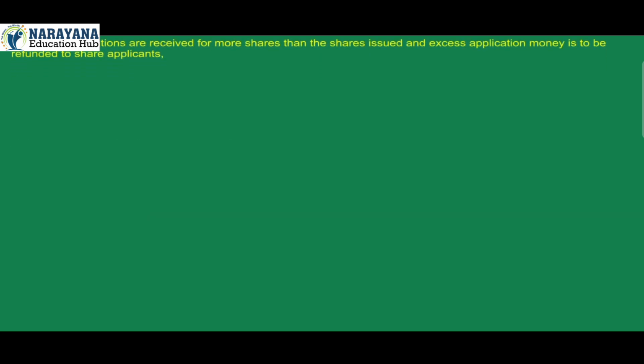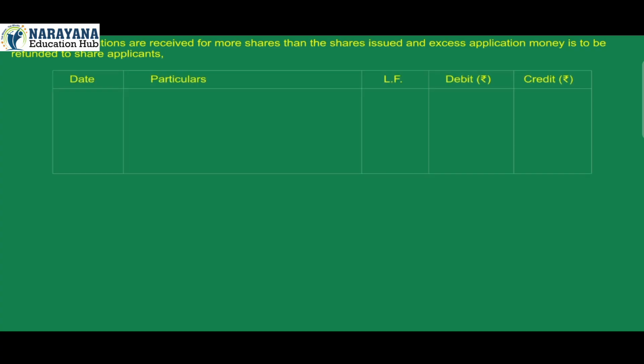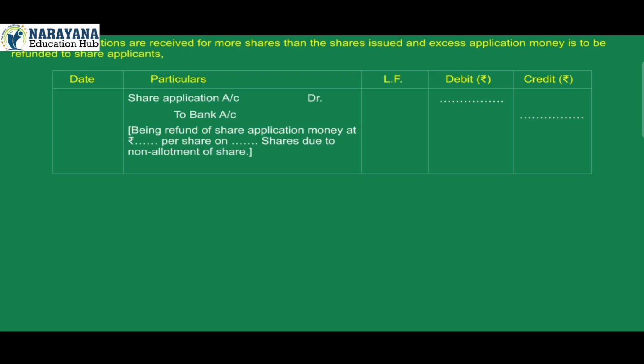2. When applications are received for more shares than the shares issued and excess application money is to be refunded to share applicants. Date, particulars, ledger folio number, debit, credit. Share application account debit to bank account credit, being refund of share application money at Rs dash per share on dash shares due to non-allotment of shares.